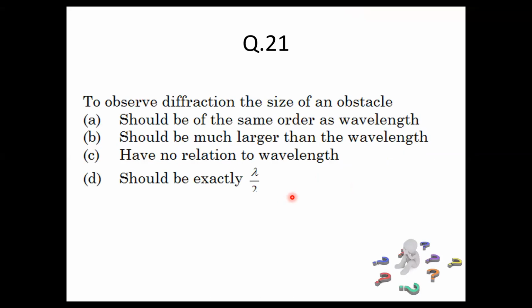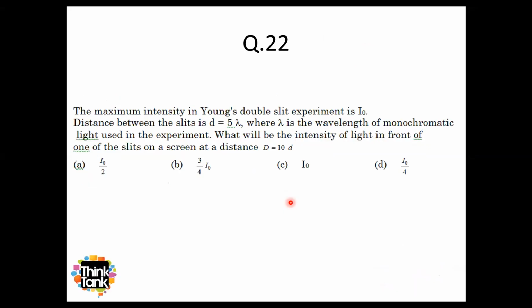21. To observe diffraction, the size of an obstacle should be of the same order as the wavelength, should be much larger than the wavelength, have no relation to the wavelength, or should be exactly lambda by 2. So which answer do you think for question number 21? Yes, I have repeated this on purpose just to keep you with diffraction. It should always be of the same order as the wavelength. So it is option A. Moving on to the next question, 22.